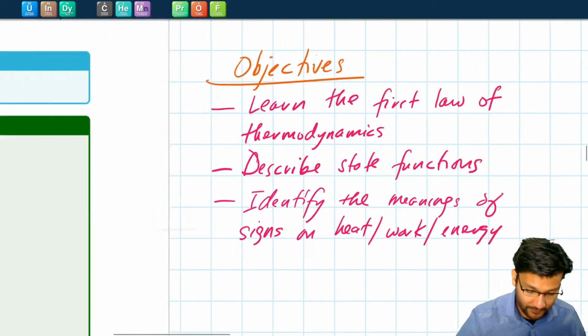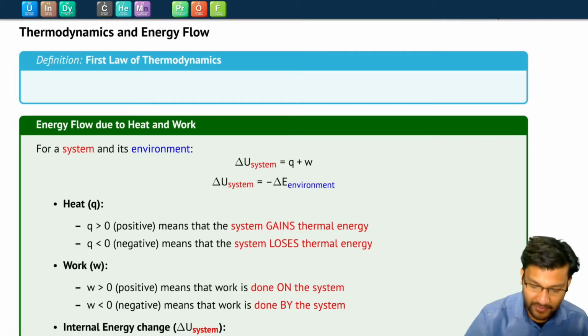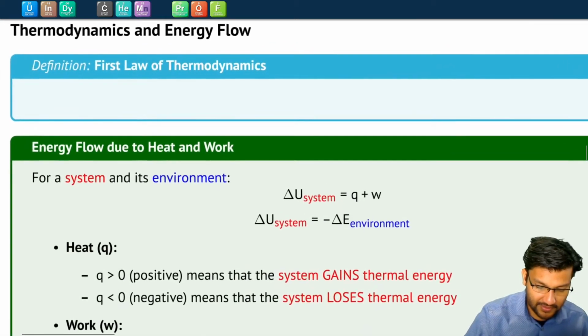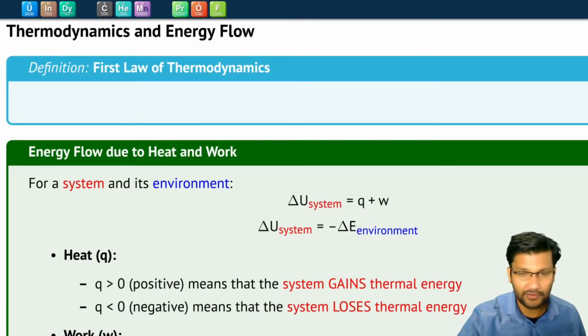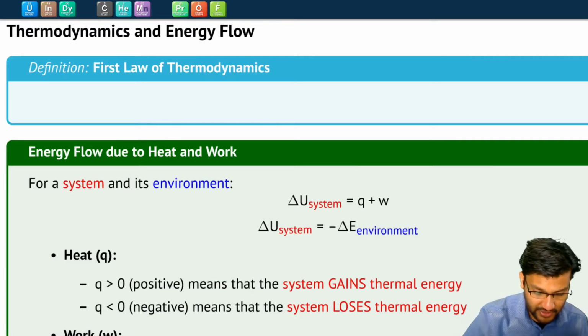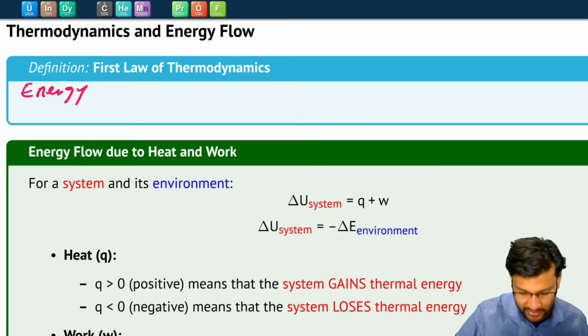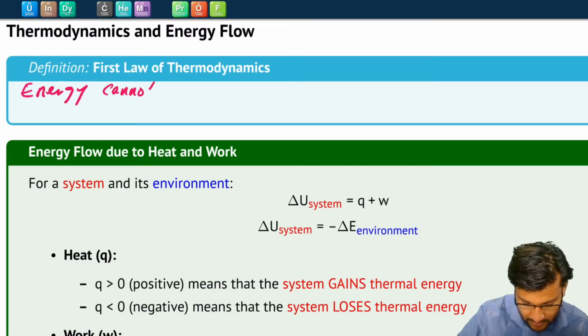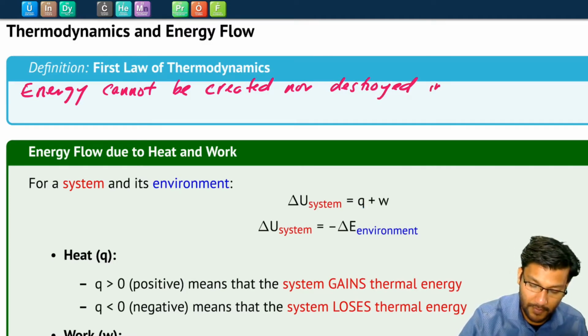Let's get to it. So, what is the first law of thermodynamics? Before we can talk about all of this other stuff, let's think about the first law of thermodynamics. The first law of thermodynamics is related to the law of conservation of energy, where the first law of thermodynamics states that energy cannot be created or destroyed. So it cannot be created nor destroyed in an isolated system.